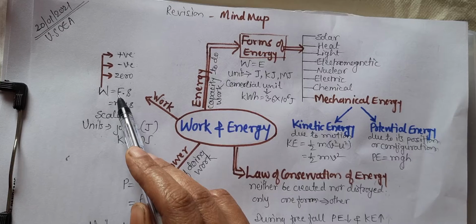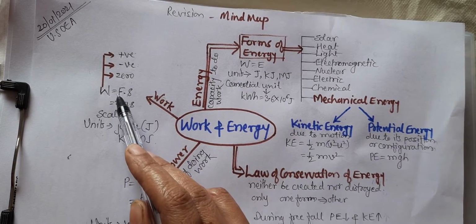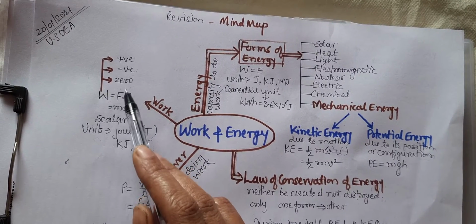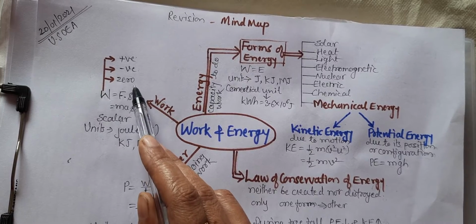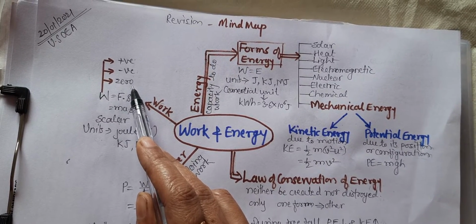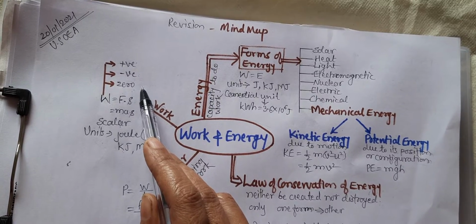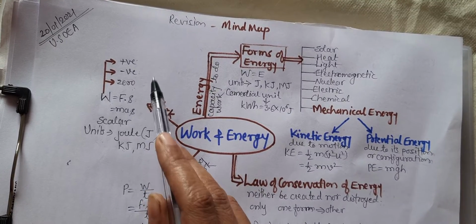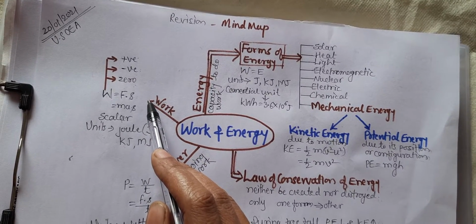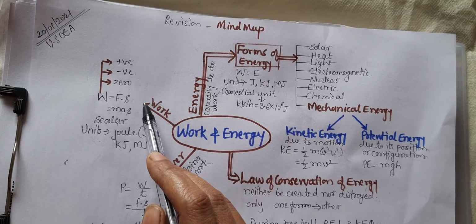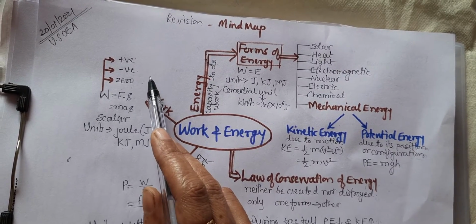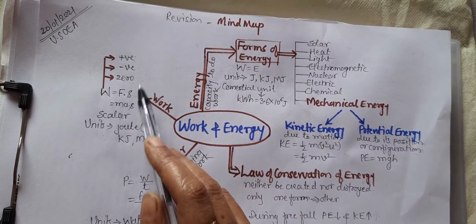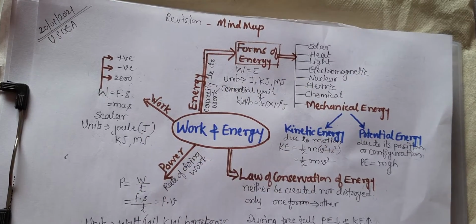Work done will be zero. Now from this formula you can see, if any one of the quantities, force or displacement, is zero, then the work done is zero. Or if force and displacement are perpendicular to each other, then the work done will be zero. For example, a horizontal load is carried in a horizontal direction, and we know that the gravitational force is directed downward towards the center of the earth. Hence the force and the displacement in this case are perpendicular, and no work will be done, or work done will be zero.